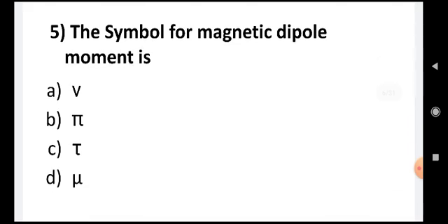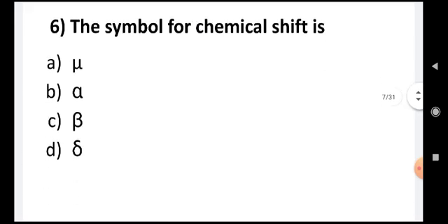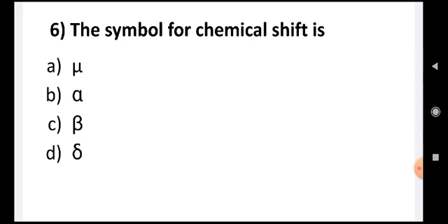The symbol for magnetic dipole moment is V, pi, tau, mu. The answer is D, mu. Dipole moment is given by mu. The symbol for chemical shift is mu, alpha, beta, delta. For chemical shift, that symbol is delta.